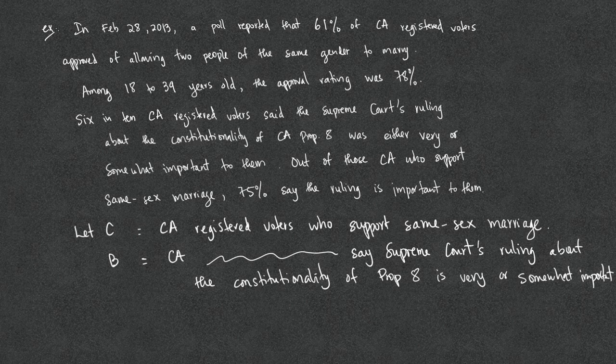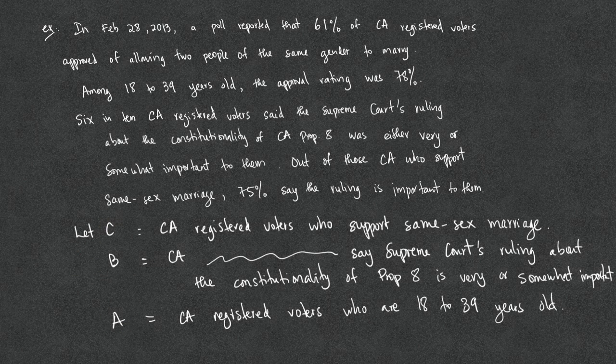And A be the event that the California registered voters are 18 to 39 years old. Usually when we solve the problem, we want to simplify this by letting the uppercase A, B, C be certain events, just like what we just did now.